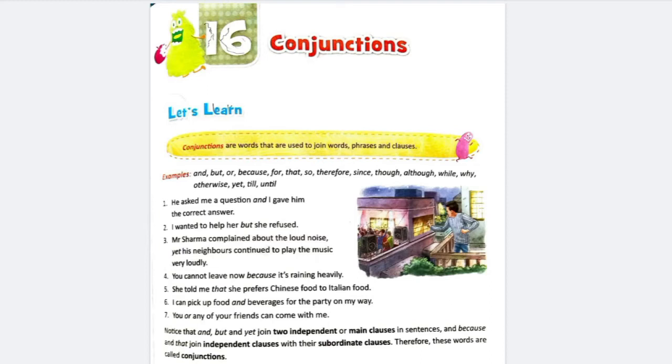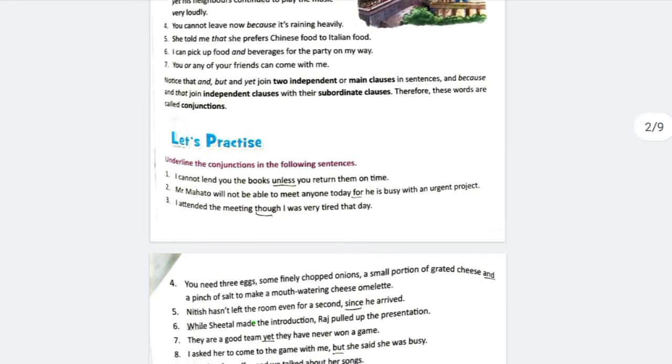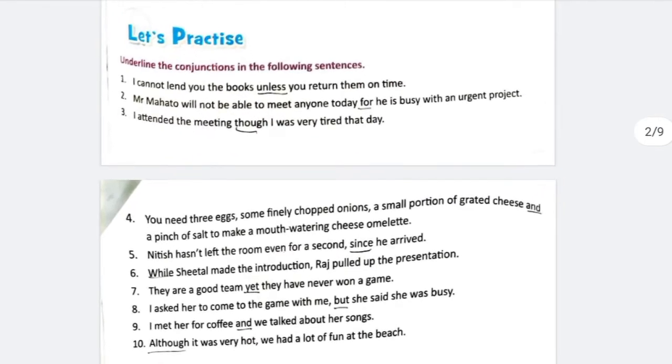Now, see the let's practice part. Underline the conjunctions in the following sentences. I cannot lend you the book unless you return them on time. Here two sentences are joined with the word unless. Which are those two sentences? I cannot lend you the books, unless you return them on time. If you do not return on time, I cannot lend you the books, and these two sentences are joined with unless. So, unless here is a conjunction.